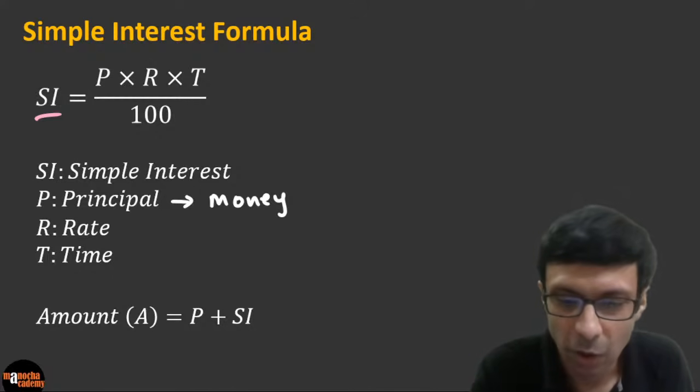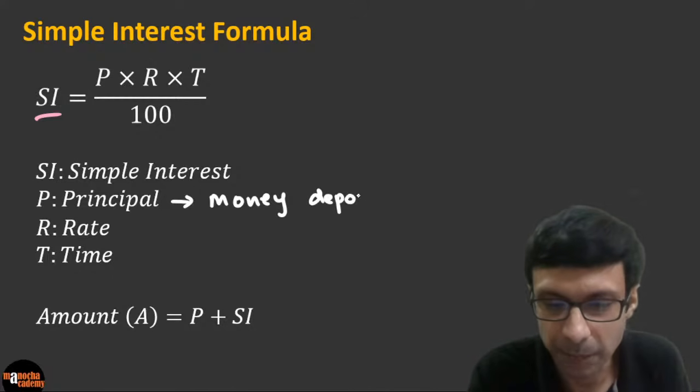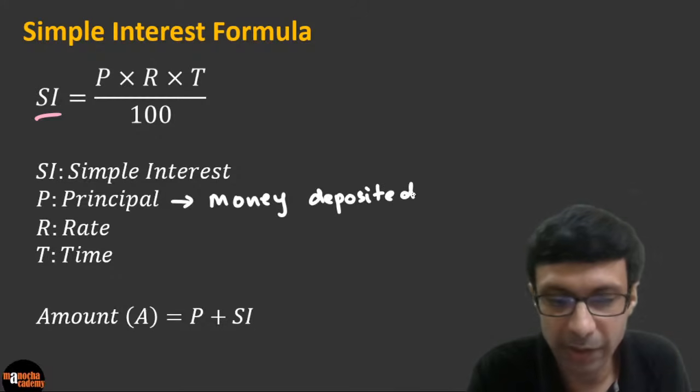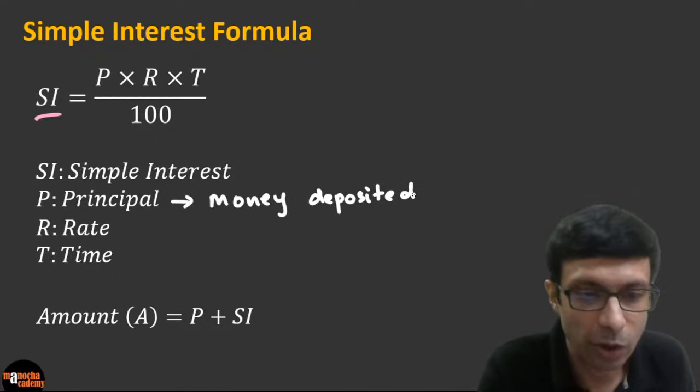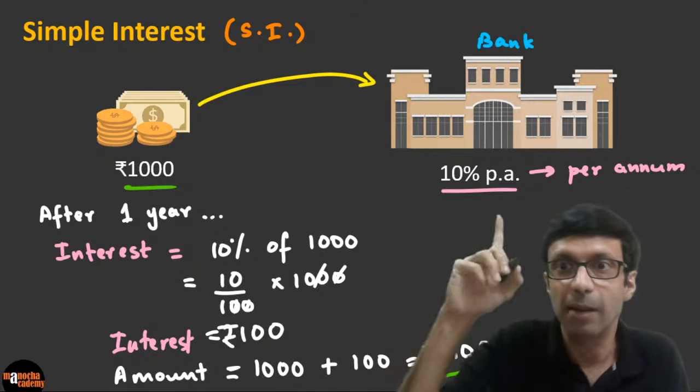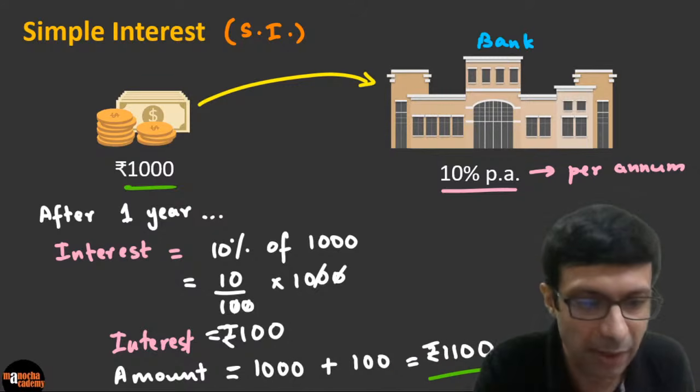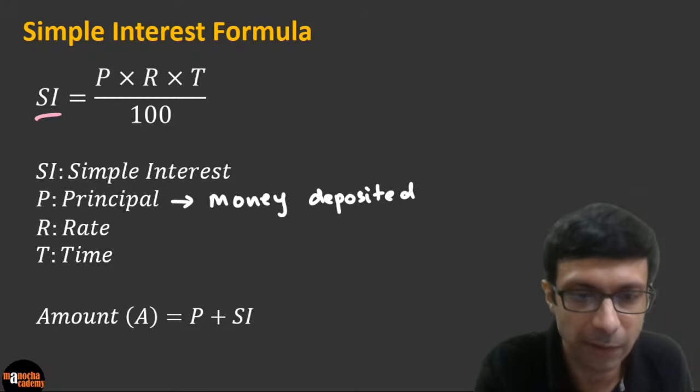So what is rate? Rate is what we talked about. The bank will say 10% per annum, as you guys said correctly. So R is the rate here. P is the principal, R is the rate, and then T is the time here.